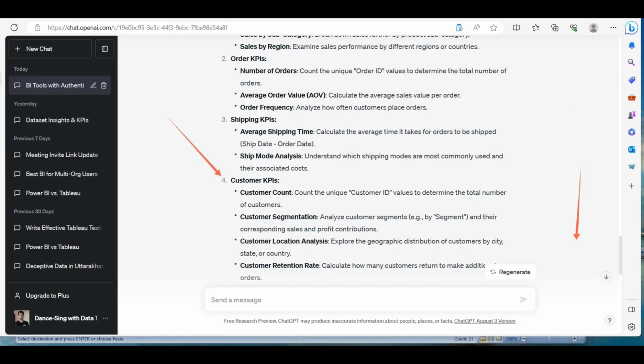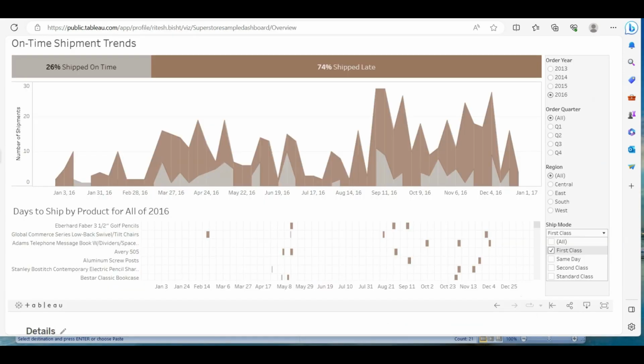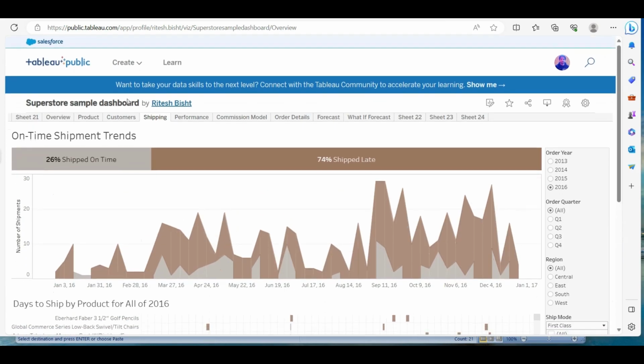Now let's switch over to customer KPI and let's see how many dots were connected. Customer count, it says, customer segmentation, it says, which is a very good KPI, and I'm not sure if customer retention rate is there or not. So now let's go back and see. Okay, so I go back and let us focus on customers now.